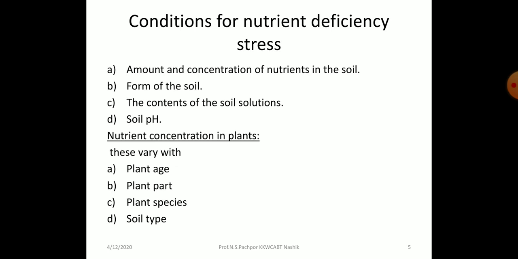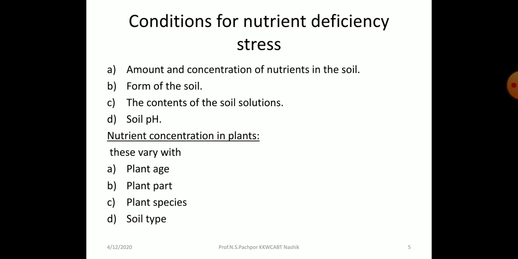The conditions for nutrient deficiency stress: the amount and concentration of nutrients in the soil, that is the first; the form of the soil; third is the content of the soil solution; and the last one is the soil pH. So these factors are important for the condition of nutrient deficiency stress.